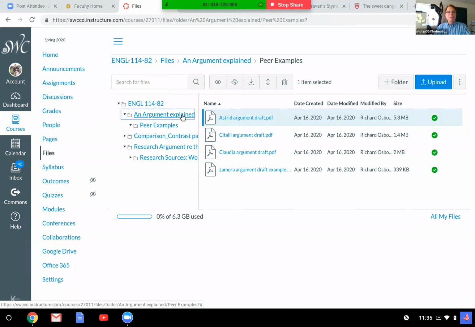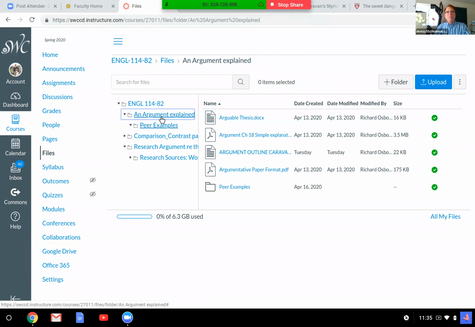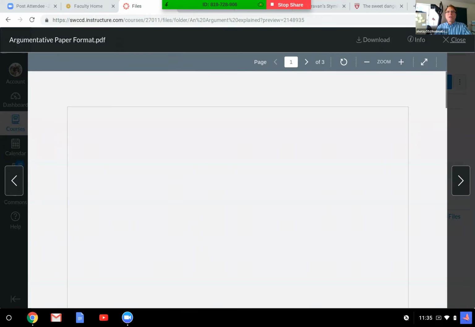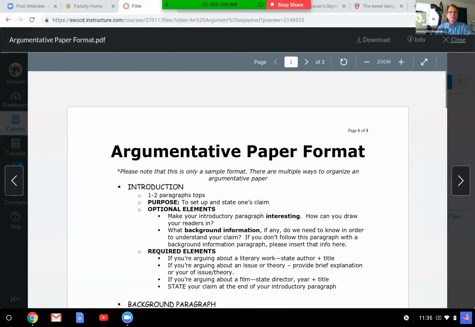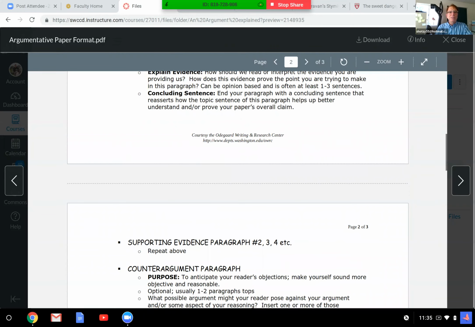Okay, so let's go back there. There you go. Argument explained is going to give you some stuff. So the outline for making the... well, here's a paper format, the perfect format, how to do it. I think we looked at it the other day, but I don't know. We'll just put it all in one. Here's the format. And you can see there's an introduction, supporting evidence, counter argument, conclusion.